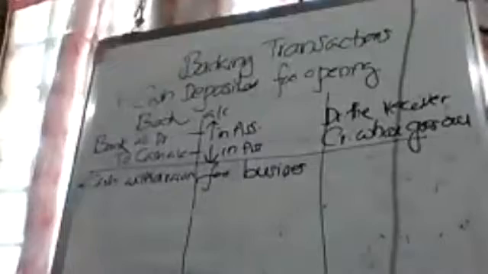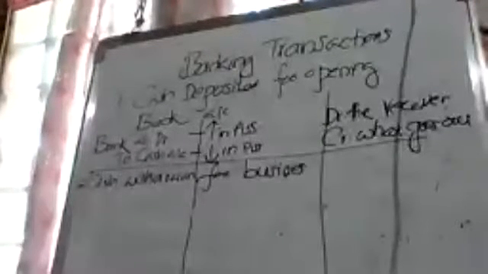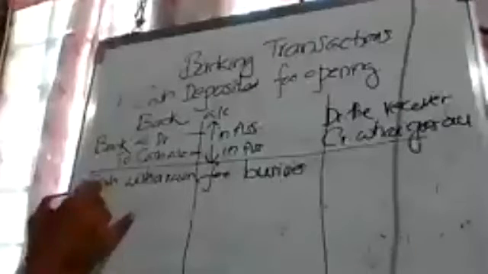Yes, sir. When we are withdrawing money from the bank, our bank balance is increasing or decreasing? Decreasing. When cash is coming to our business, cash in the business is increasing or decreasing? Increasing. So what will be the journal entry?